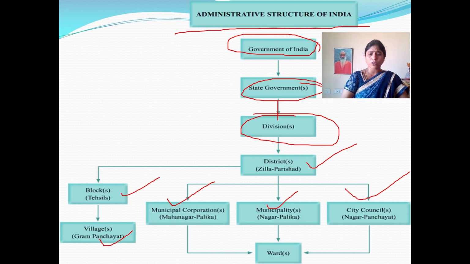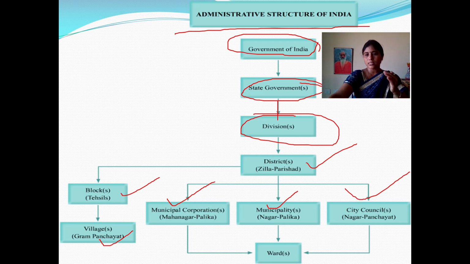So these are what we call local self-governments, a three-tier system. Understood?